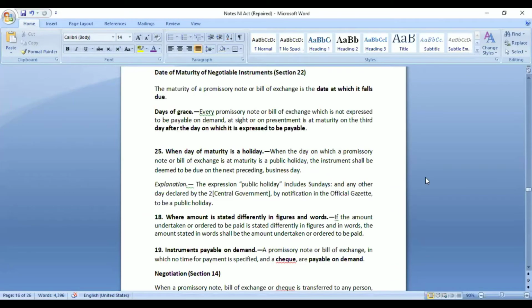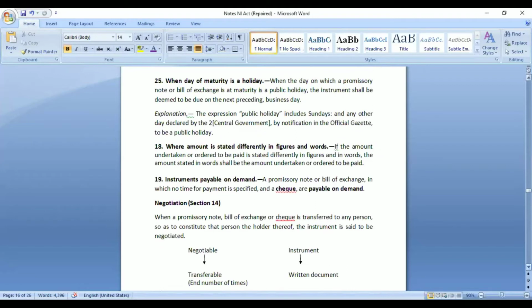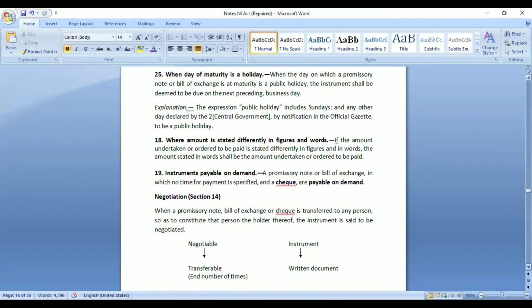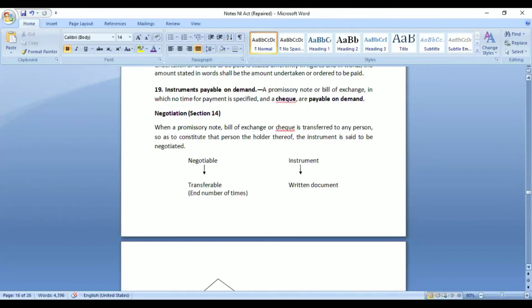Now, these are some general provisions that would be applicable to all three types of negotiable instruments, whether it is a promissory note, bills of exchange, or check. So it is regarding date of maturity that we discussed in the last class, and also when it would be payable. Is it on demand, on presentment, or when?